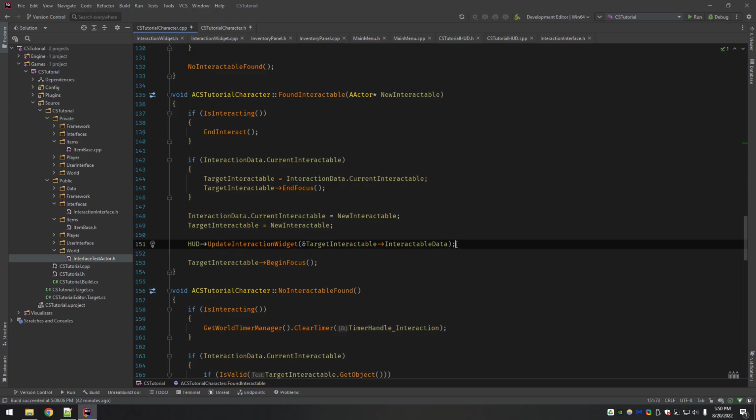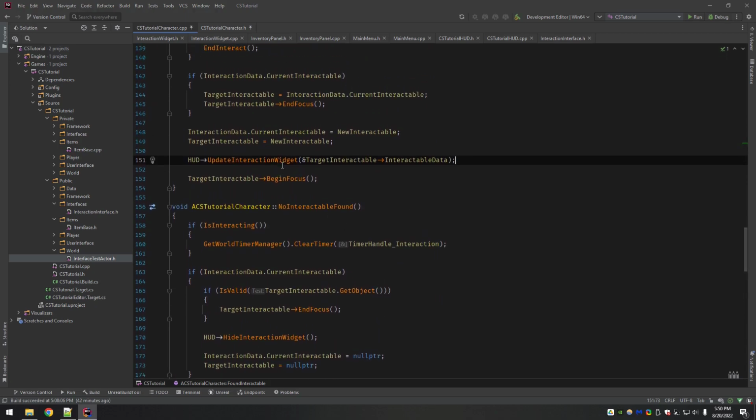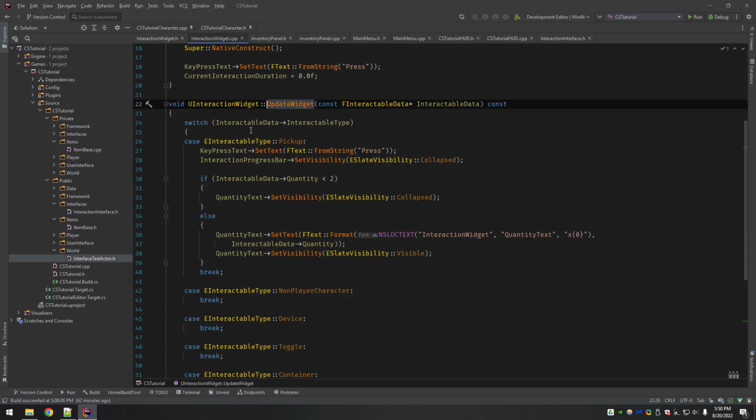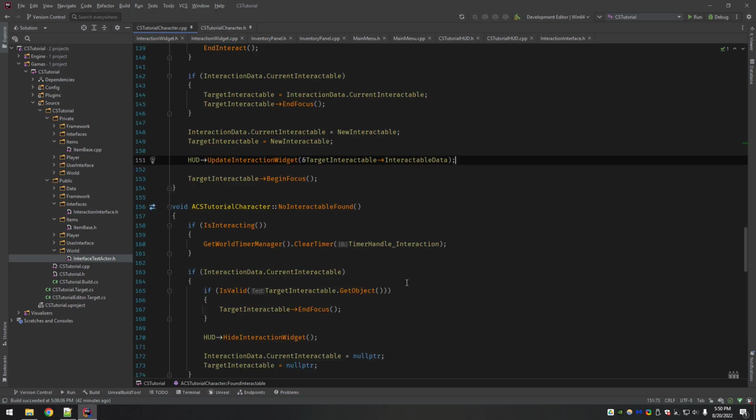So that's what we want. And because we have the one single widget, it works perfectly, right? Even if you were looking at something else, you look at a pickup, it should only enter our pickup set here, and then set based on the new interaction data, and everything should look good.